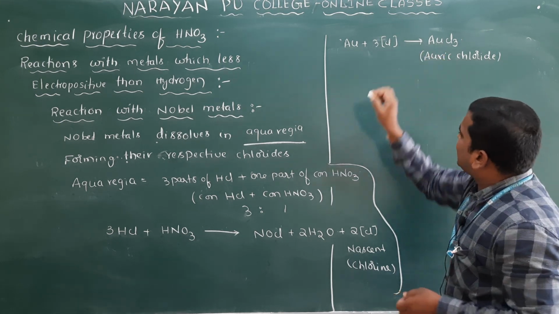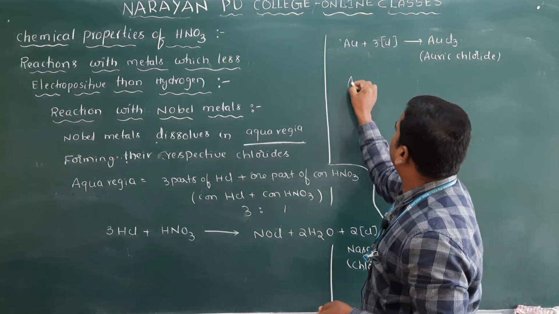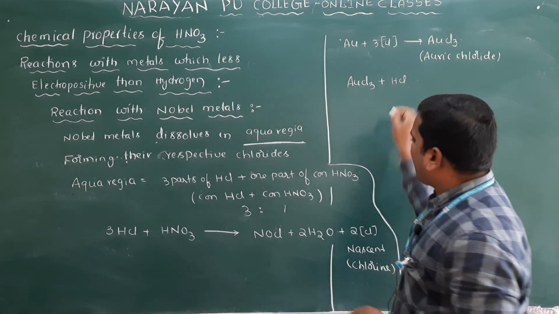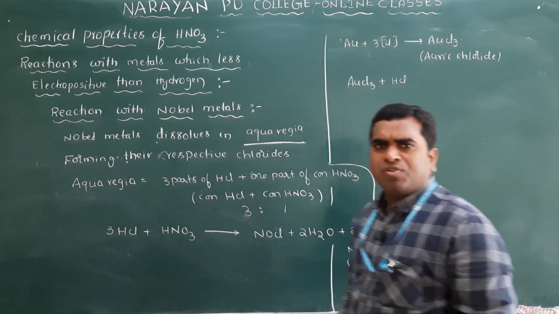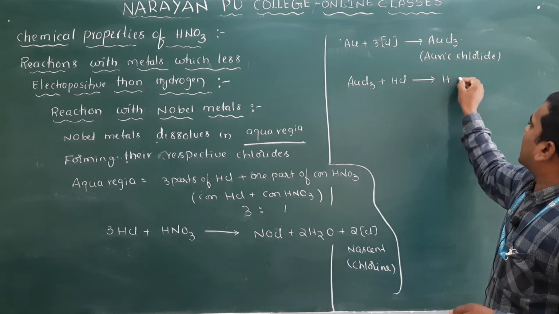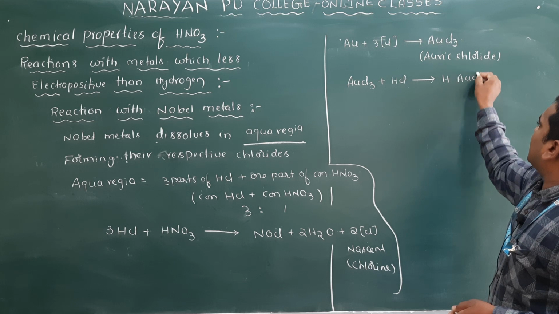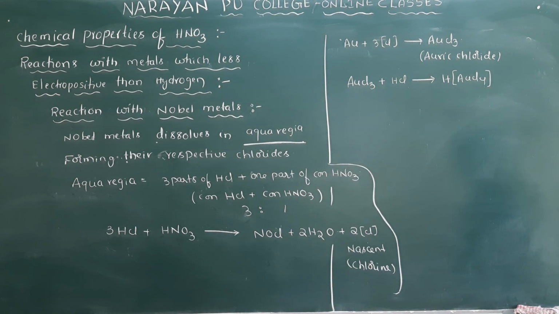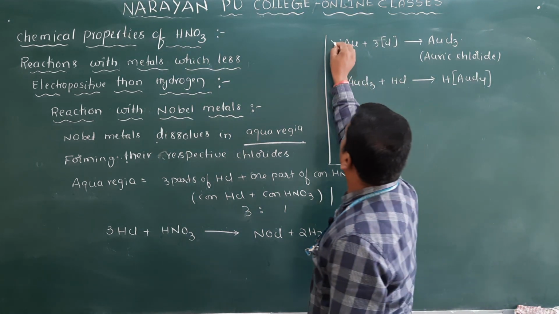And this AuCl3 reacts with the excess amount of HCl we have taken, dissolves, and gives the compound HAuCl4, a complex. Clear? So this is for gold.